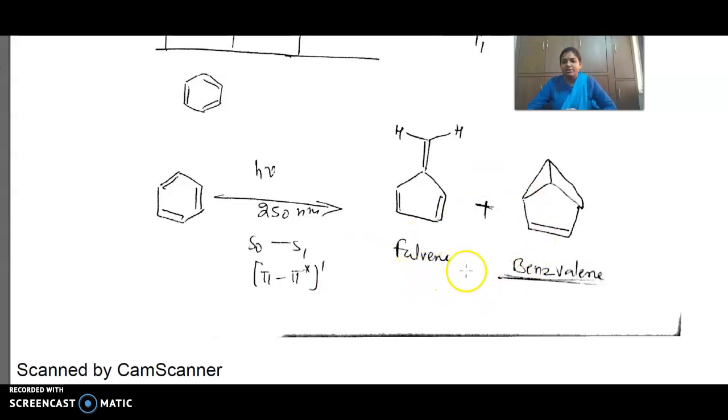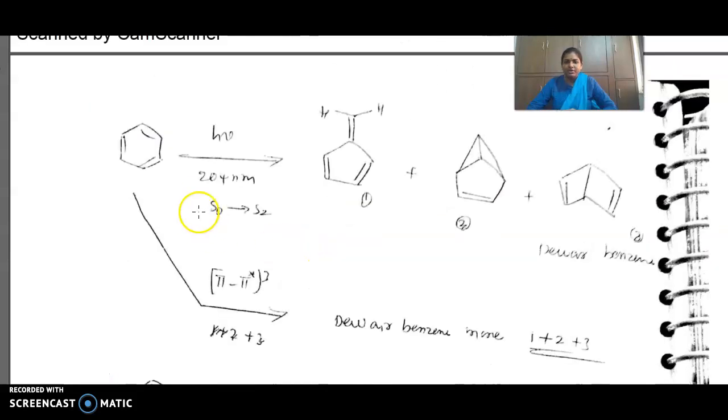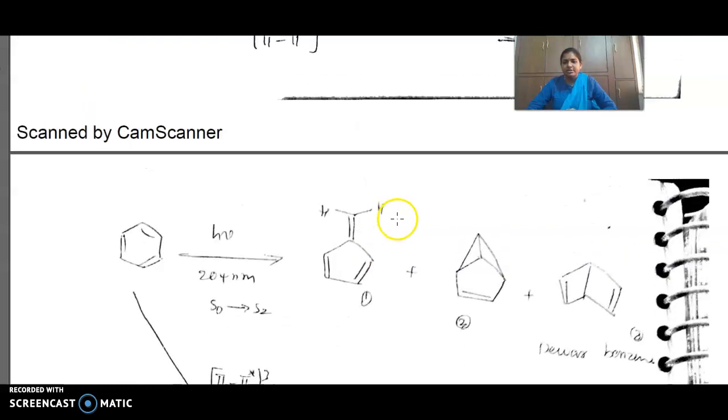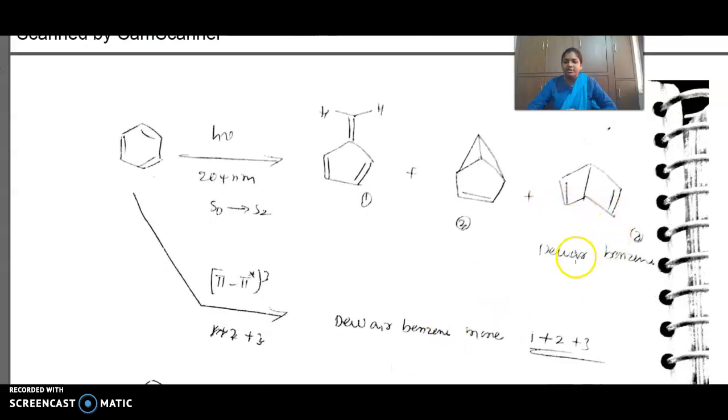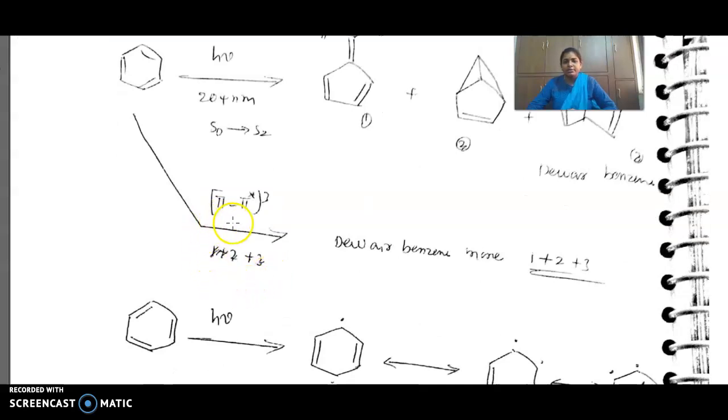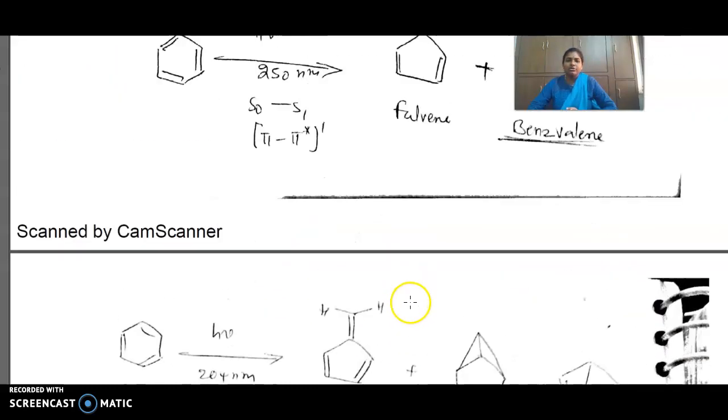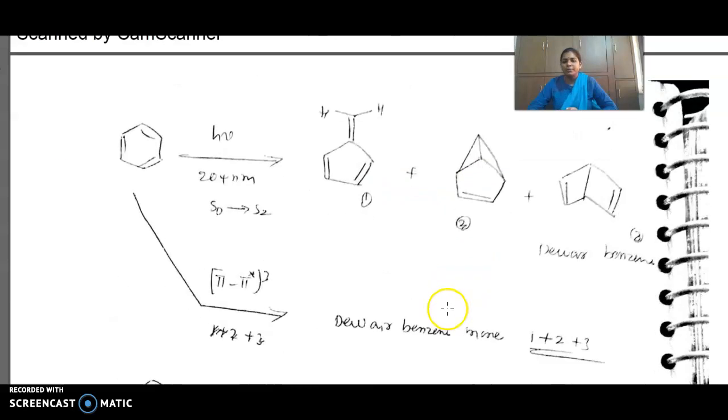It forms fulvene and benzvalene as products at 254 nanometers. At 204 nanometers, along with fulvene and benzvalene, a third product, Dewar benzene, is also formed. Then from the pi to pi star triplet state, it forms only Dewar benzene, no other products. You have to remember at which wavelength what the products are.